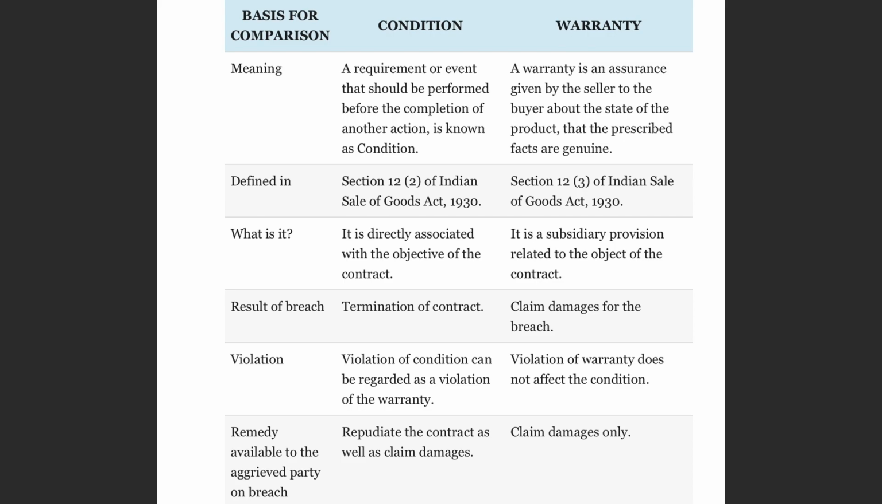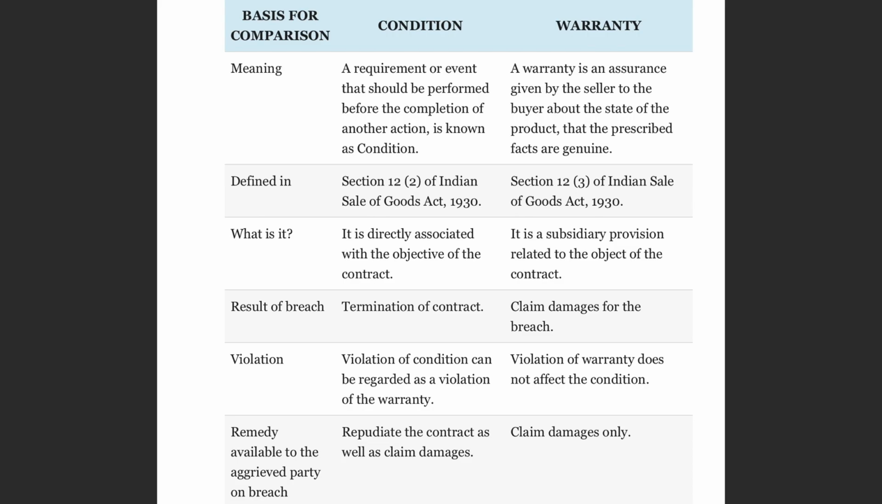What is a condition? It is directly associated with the objective of the contract. If the condition fails, the entire contract fails. But warranty is just a subsidiary provision. If the warranty fails, the contract does not necessarily have to fail. It is a subsidiary provision related to the object of the contract. Does it result in breach? Condition? Yes. Breach of condition results in termination of the contract. That means you're cancelling the entire contract. Under warranty, no, it does not result in termination, but yes, you can claim damages for the breach of warranty.